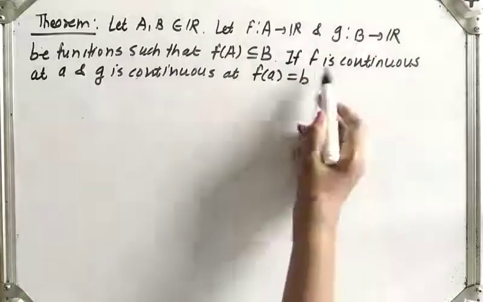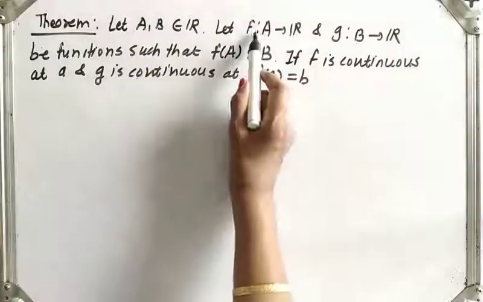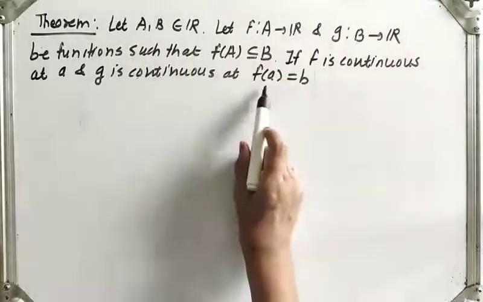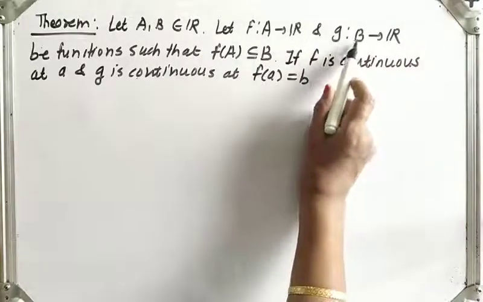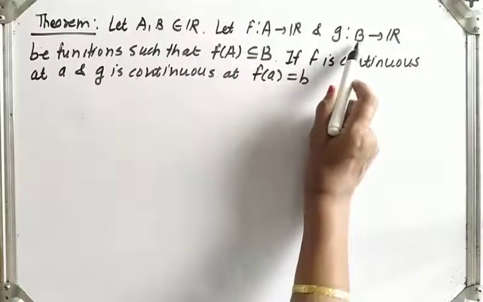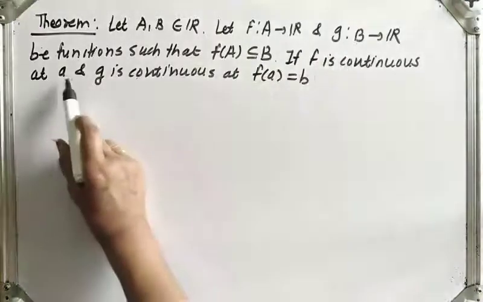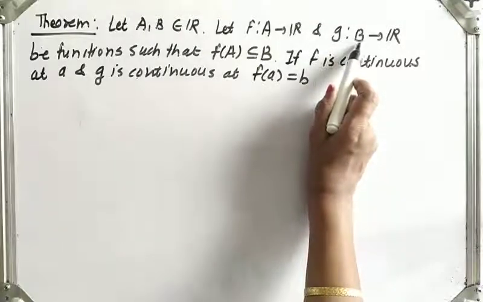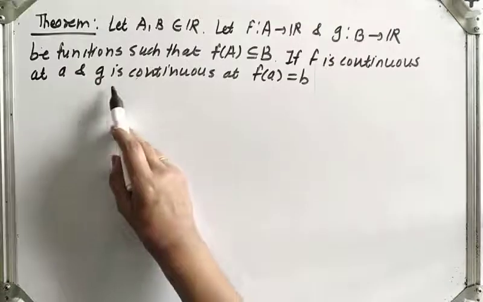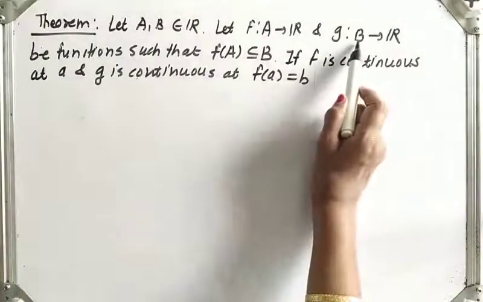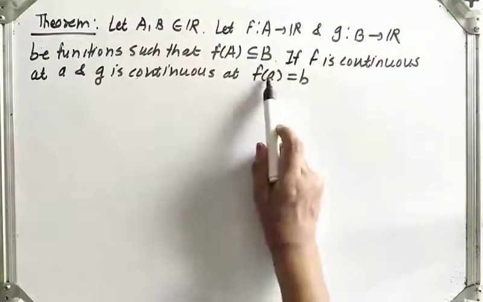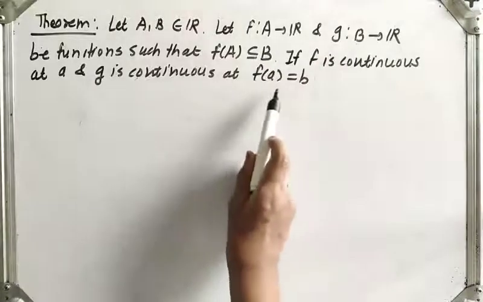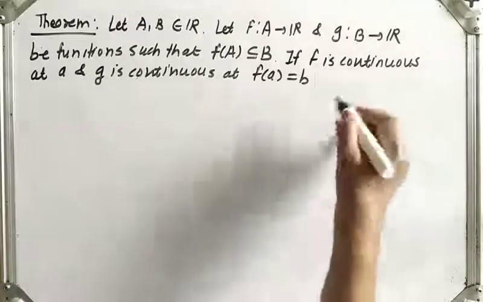What is given? f is continuous at point small a belongs to A, and g is continuous at, now g is defined on B, and this f of A is contained in B. So definitely f of a will be in B. So g can be defined, meaning f of a is a point in B, and the function g is continuous at point f of a which is contained in B. Let us denote f of a by b. f is continuous at a, g is continuous at point f of a is equal to b.